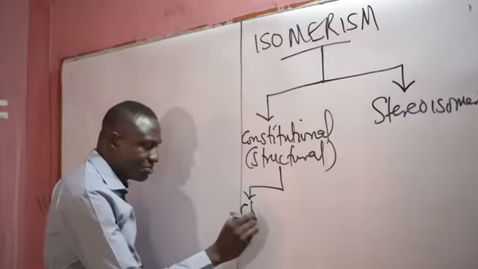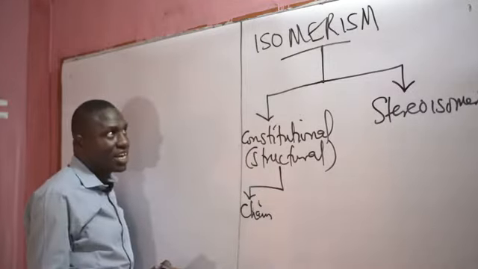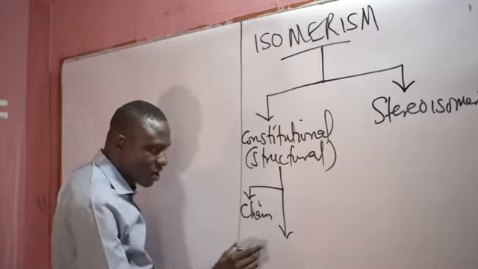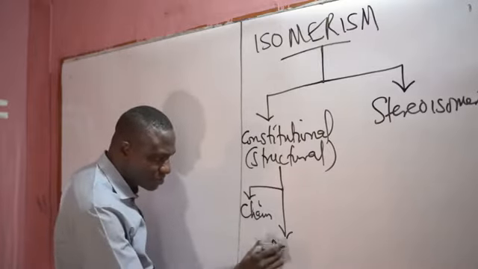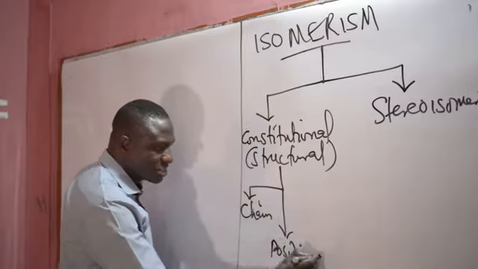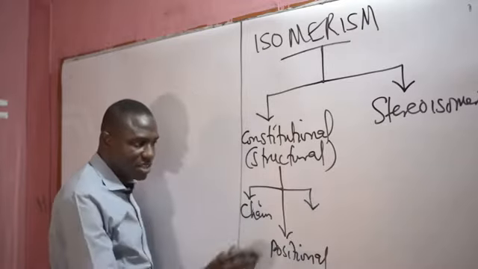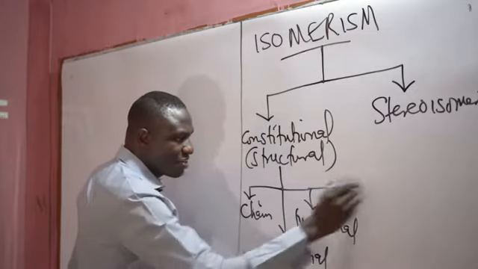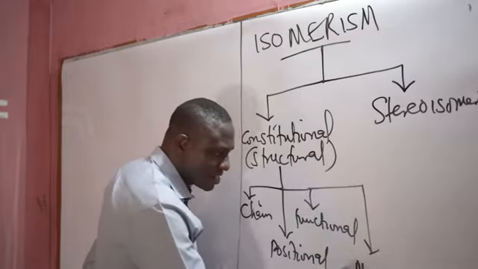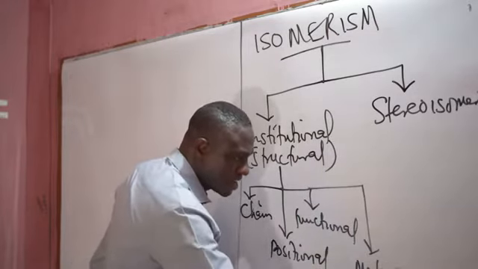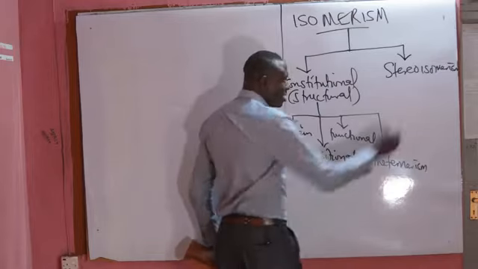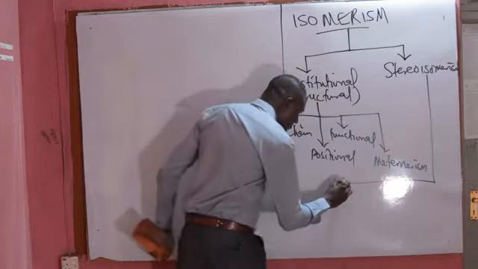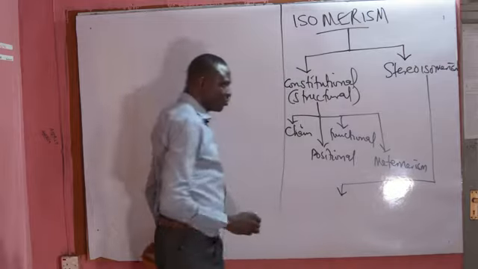We have the chain isomerism, the positional isomerism, then the third is the functional, while the fourth type is metamerism. The stereoisomerism is also divided into two.